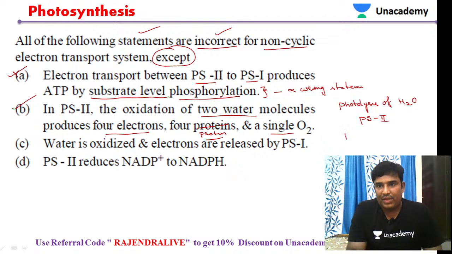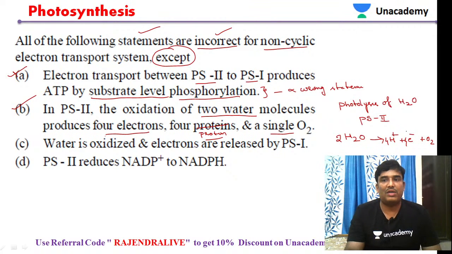So what happens in photolysis of water? When H2O undergoes lysis, it produces protons plus electrons plus O2. When 2 H2O molecules undergo photolysis, it produces 4 protons, 4 electrons and 1 oxygen molecule.